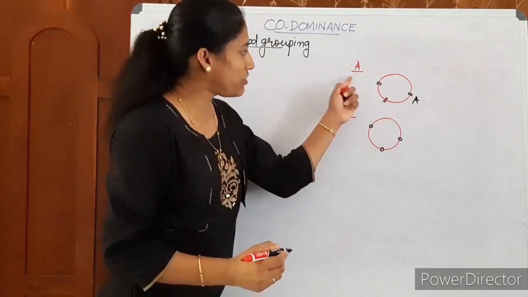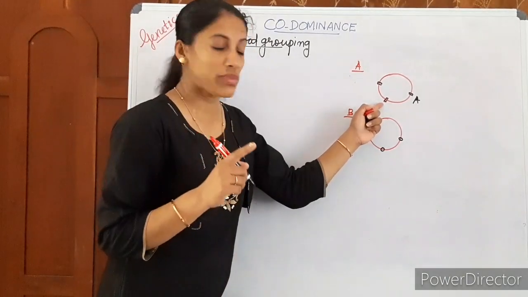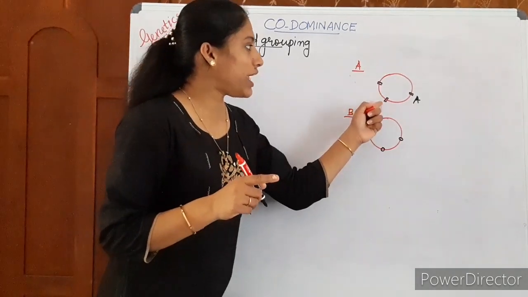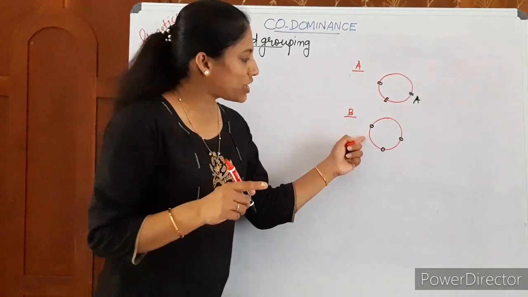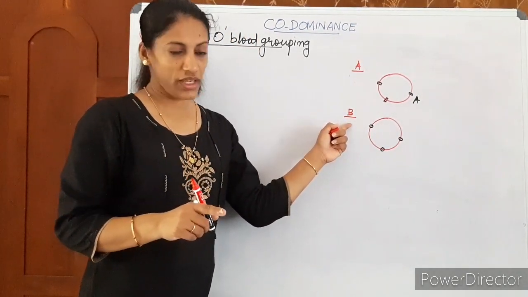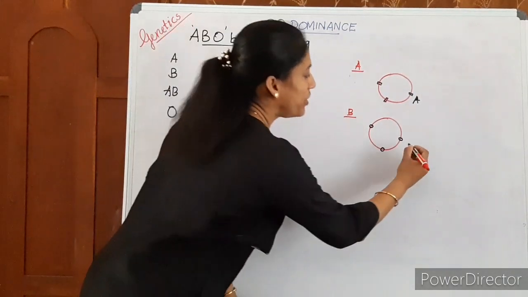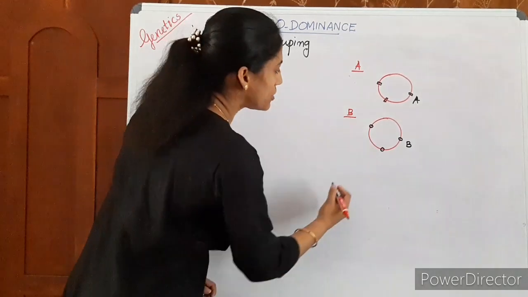A person with blood group A carries antigen A, the sugar polymers or glycoproteins, on the plasma membrane surface, whereas the antigens present on the RBC of a B blood group person will be slightly different. We are naming it B.